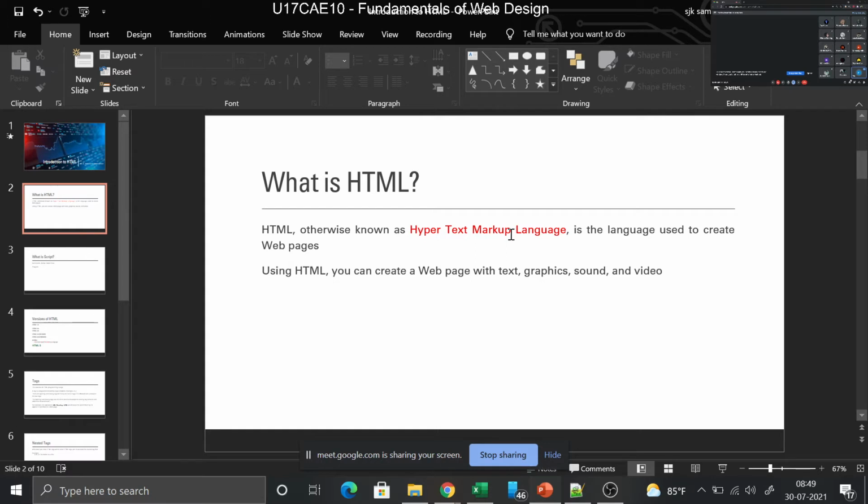Already in the first unit you have seen something called HTTP, right? It was given as hypertext transfer protocol. While teaching the URL you might have seen it, but I didn't explain that one. I just told you that that is a protocol. So if I type St. Joseph uni.edu.in, you can see HTTP comes in front. This is hypertext transfer protocol, secured. Some pages don't have the S, so it will be just HTTP, that is hypertext transfer protocol.